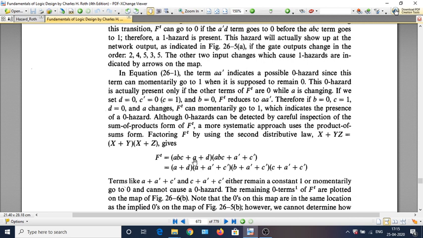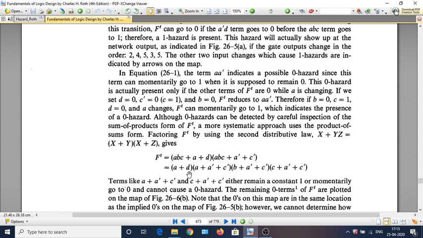Now if you look at this one, A plus ABC term is nothing but A, because A absorbs ABC. So this is nothing but A plus D, and here you can expand it. Again you can use the factoring. This OR is a whole OR, and it can be applied over this one. A plus A bar plus C bar is this term, and B plus A bar plus C bar is this term, and C plus A bar plus C bar is this term. So these are the different terms that we have got.